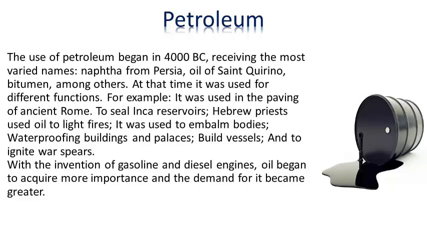The use of petroleum began in 4000 BC, receiving the most varied names: naphtha from Persia, oil of St. Quirino, bitumen, among others. At that time it was used for different functions. For example, it was used in the paving of ancient Rome, to seal Inca reservoirs, Hebrew priests used oil to light fires. It was used to embalm bodies, waterproof buildings and palaces, build vessels, and to ignite war spears.